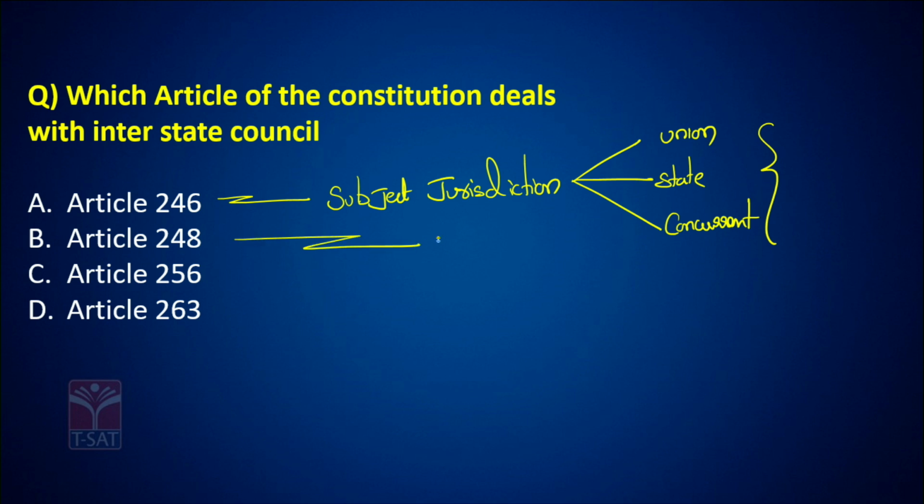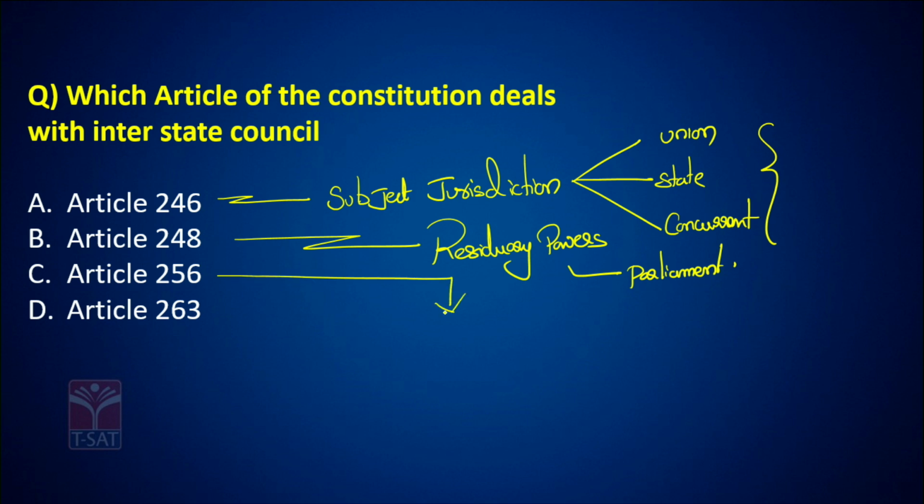Article 248 talks about residuary powers, with the Parliament. Now, Article 256 is part of the administrative relations. It says the state policies or laws shall be in accordance with union, cannot go against union.